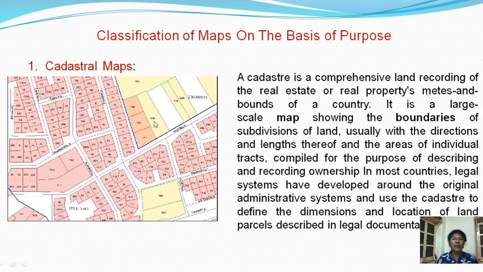Each part of this map is a particular area under one particular person. Here we can see small plots, small parts representing that particular area, for individual persons.